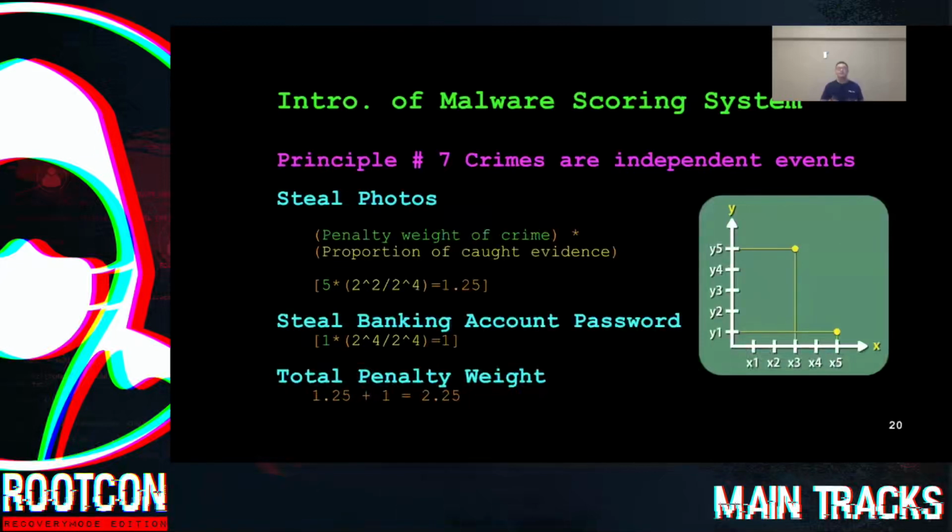So this is an example of adding up 2 crimes. In a malware, we find 2 crimes. They're stealing photos and stealing your banking account password. So the calculation of the total penalty weight is quite simple. For each crime, we use the penalty weight of the crime to multiply the proportion of caught evidence and add up the results of the 2.